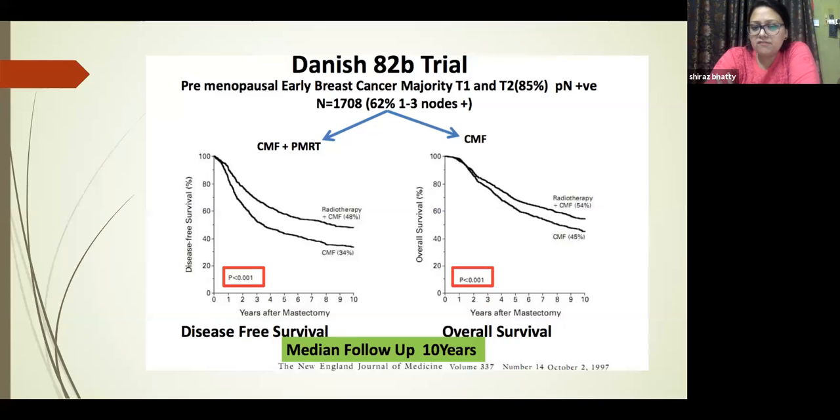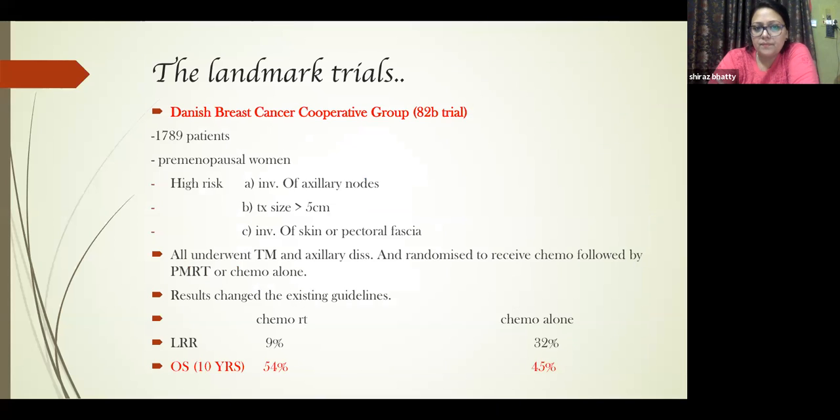So in disease-free survival, you can see about 9% of difference, whereas in overall survival, again, about 9% or 11% of difference was seen. Here it was about 12 or 13% in disease-free survival. So you could see that in CMF and PMRT, definitely survival was seen, and the advantage was in the CMF and PMRT arm. This was the 82B trial, which I have tried to simplify here.